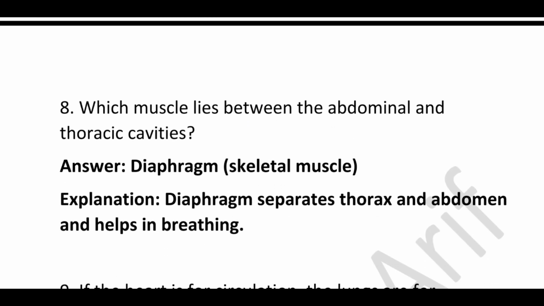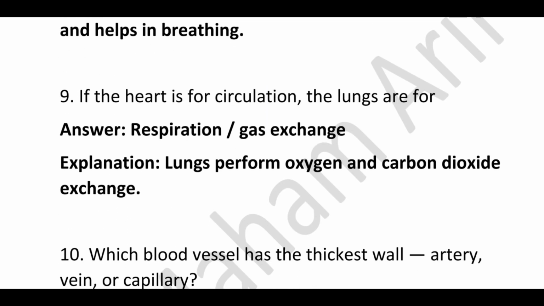Which muscle lies between the abdominal and thoracic cavities? Correct answer is diaphragm, because diaphragm separates the thoracic cavity and abdomen and helps in breathing. If the heart is for circulation, the lungs are for respiration, because lungs perform exchange of oxygen and carbon dioxide.